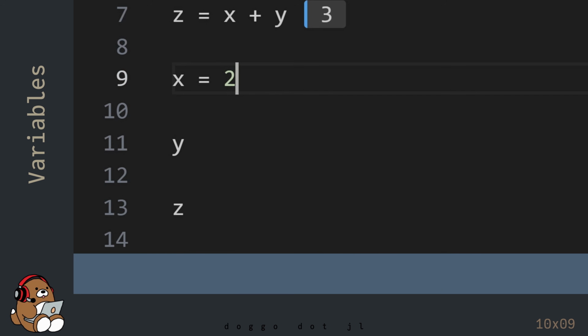Now evaluate the new lines of code. The value of z is 3 and not 4. Why is that?